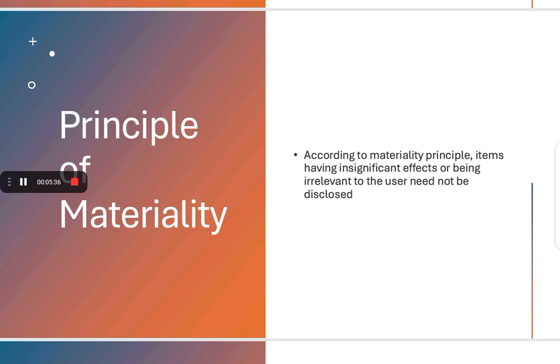For example, it is important to know how much money is spent on stationery as a whole, not how much money is spent on pen, pencil, scale, rubber. This is what the principle of materiality says. According to the materiality principle, items having insignificant effects or being irrelevant to the users need not be disclosed.